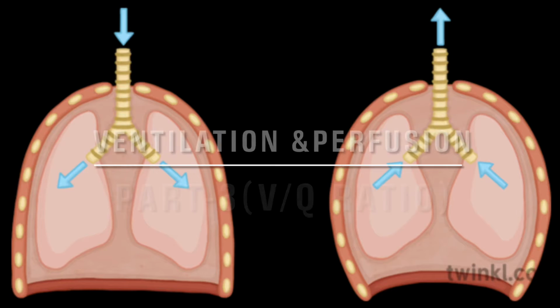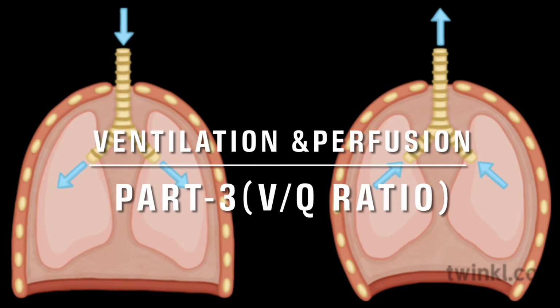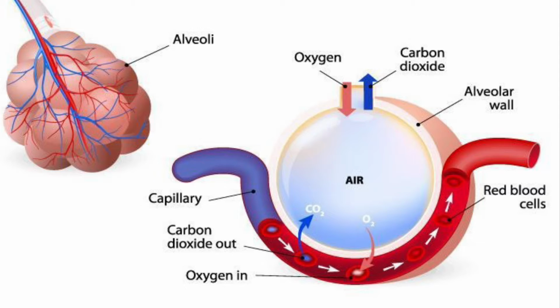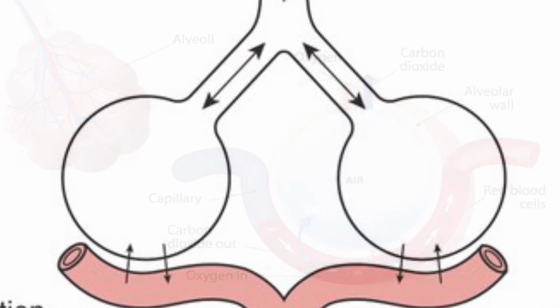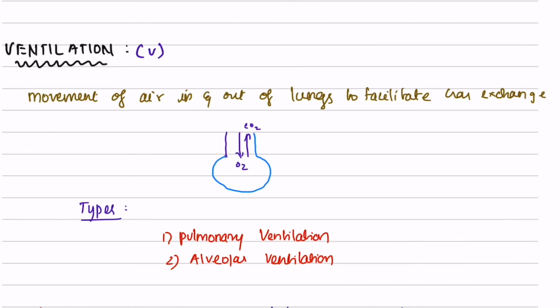Hi everyone, let's discuss ventilation and perfusion today. Gas exchange occurs in the lung between the alveolar air and the blood of the pulmonary capillaries. For effective gas exchange to occur, the alveoli must be ventilated and perfused. Ventilation refers to the flow of air into and out of the alveoli, while perfusion refers to the flow of blood to the alveolar capillaries.